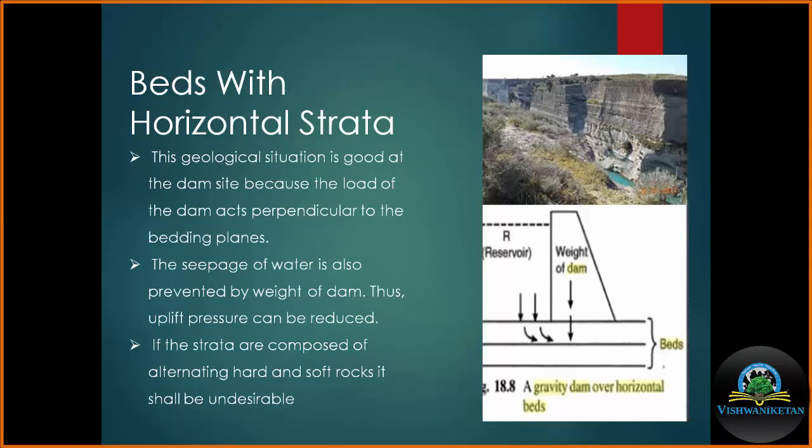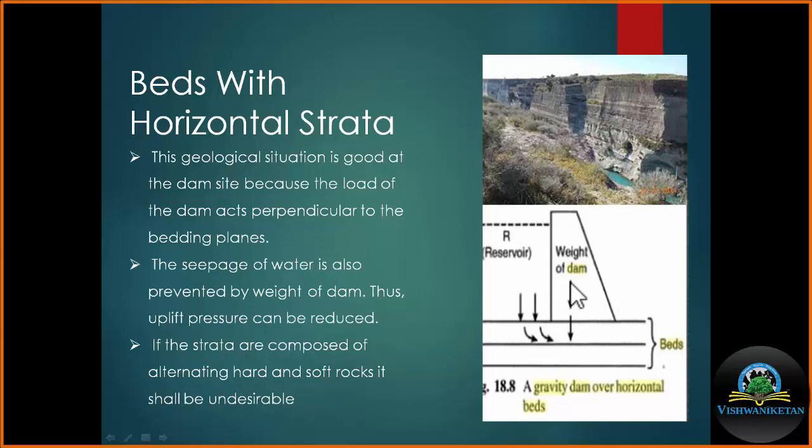Now I am taking the first case. In the area where rocks are horizontal, this geological situation is quite good for the construction of the dam because the load of the dam acts perpendicular to the bedding plane. This arrow indicates the self weight of the dam, which is downwards.